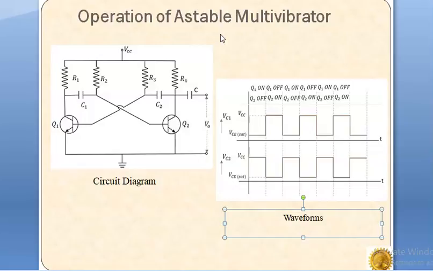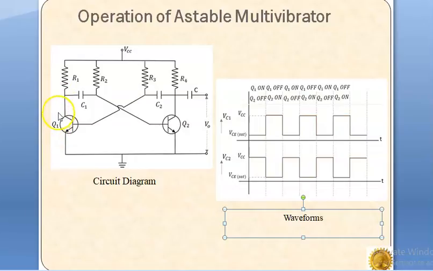Also we know that no two similar transistors can be exactly the same. Two transistors may have different beta values. Now, due to this difference in transistor characteristics, suppose the collector current of transistor Q1 is greater than the collector current of transistor Q2, meaning Q1 starts conducting first.